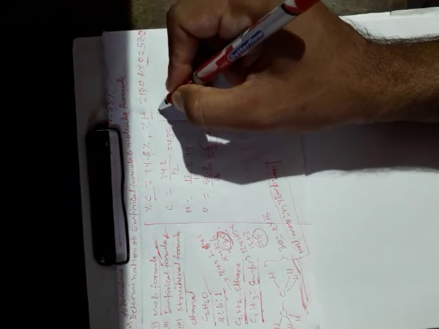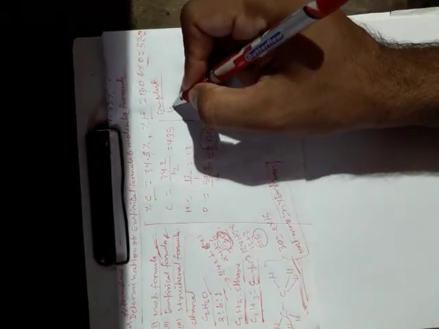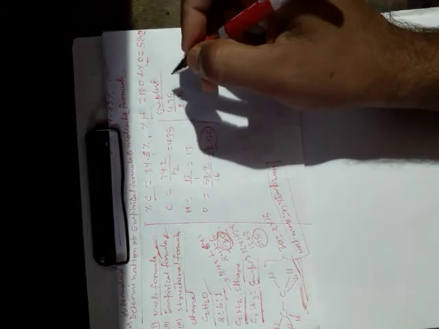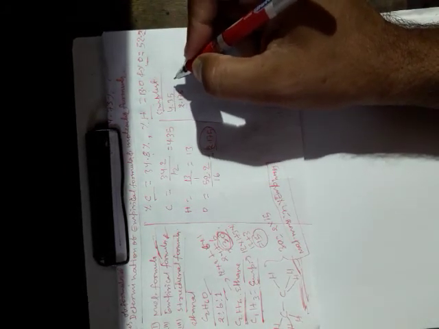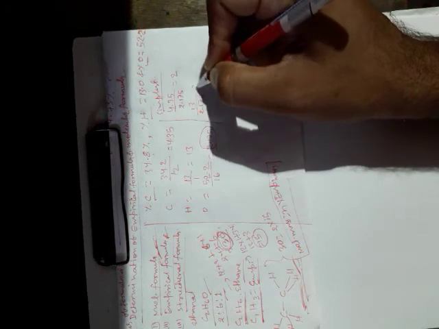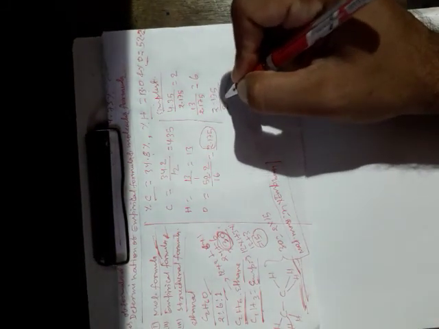The simplest ratio is now obtained as follows. 4.35 divided by 2.175 is equal to 2. 13 divided by 2.175 is equal to 6. 2.175 divided by 2.175 is equal to 1. So this is the simplest ratio of carbon, this is the simplest ratio of hydrogen, and this is the simplest ratio of oxygen.